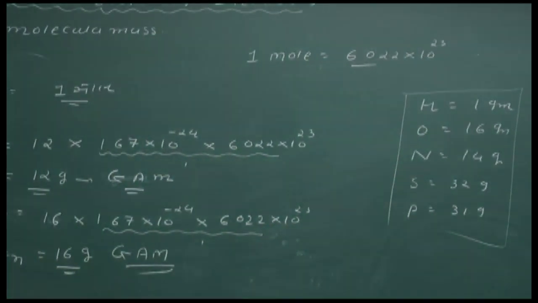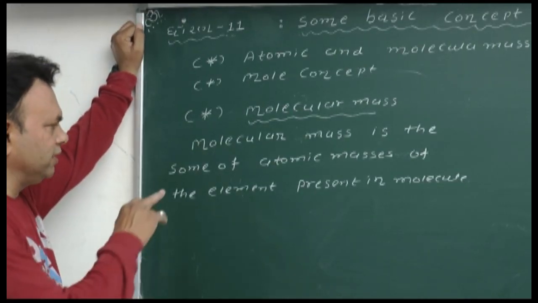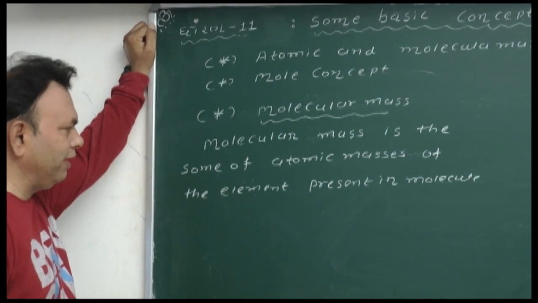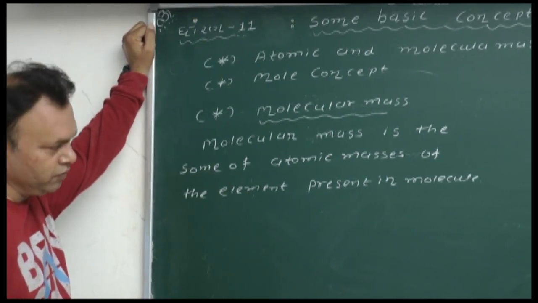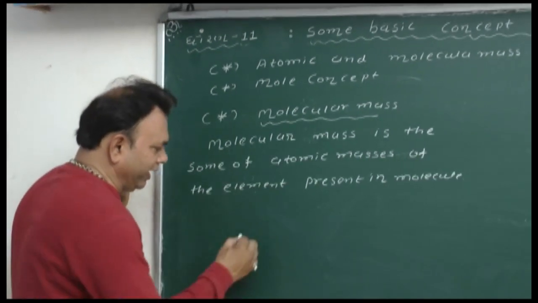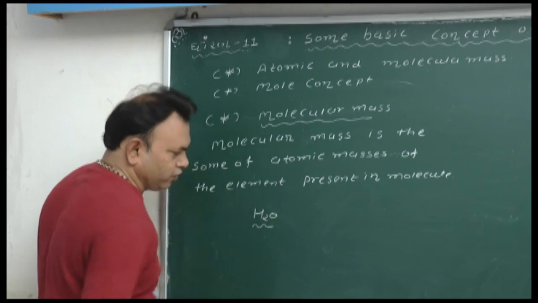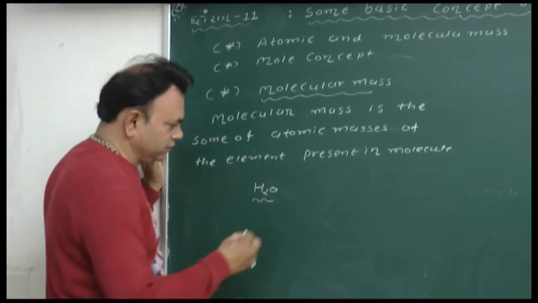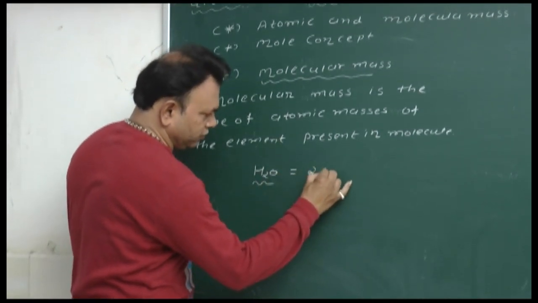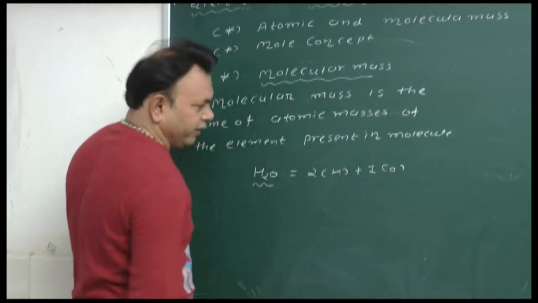Okay. What is the molecular mass? A molecular mass is the sum of atomic masses of the elements present in the molecule. Okay. So इसके लिए चलो फॉर एग्जांपल अपन लेते हैं कि H2O. So what is the molecular mass of H2O? So H2O having 2 H and 1 oxygen.